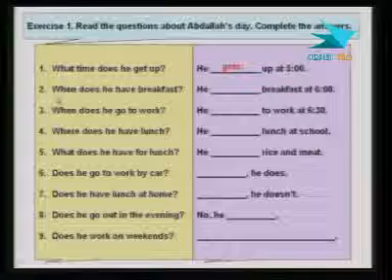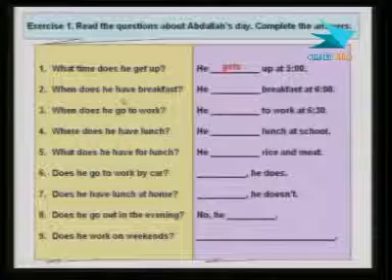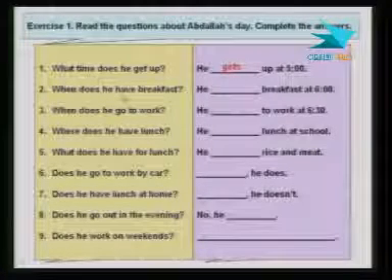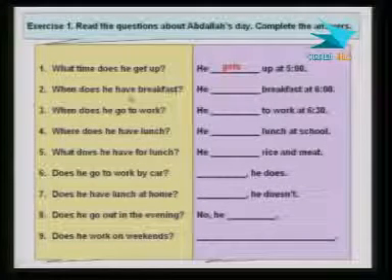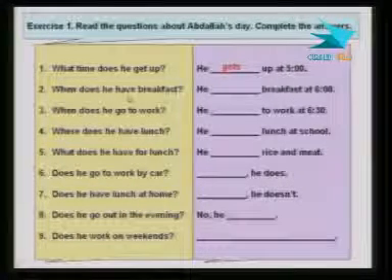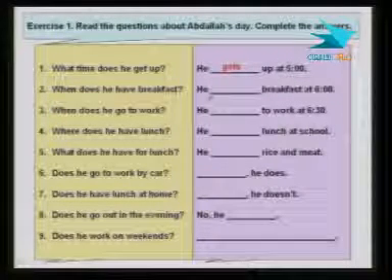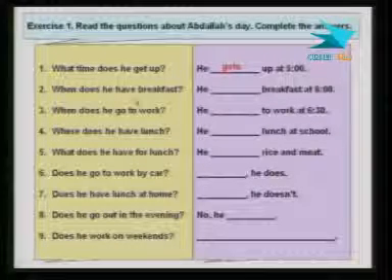Question number 2. When does he have breakfast? Again, we said have. This is the infinitive, the base form of the verb, which is just have. Now, the subject is here, and we need a verb here. Breakfast is at 6.